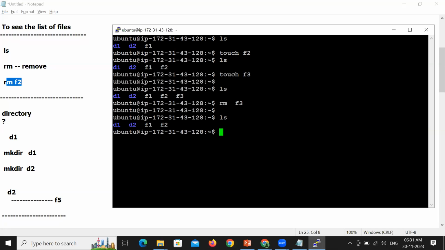So the point is, now you want to remove a directory. We have two directories. One is D1, and we have D2. Okay, I want to remove D2. Sorry, I want to remove D1. Participants, I want to remove D1.